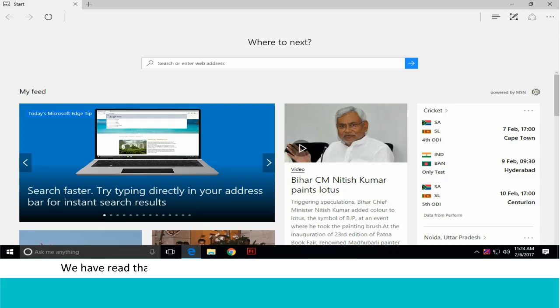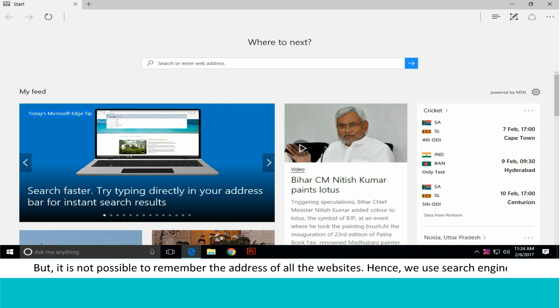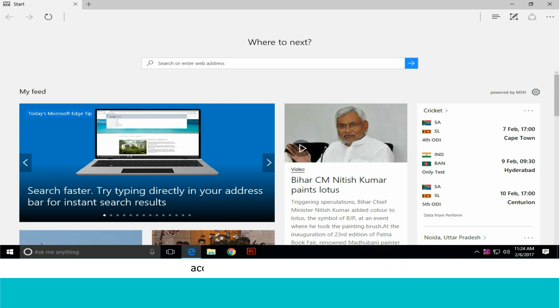Searching information on a website. We have read that internet is very commonly used to search information on any topic, but it is not possible to remember the address of all the websites. Hence, we use search engines. Search engines are specially programmed websites that search information for us according to the terms we specify.